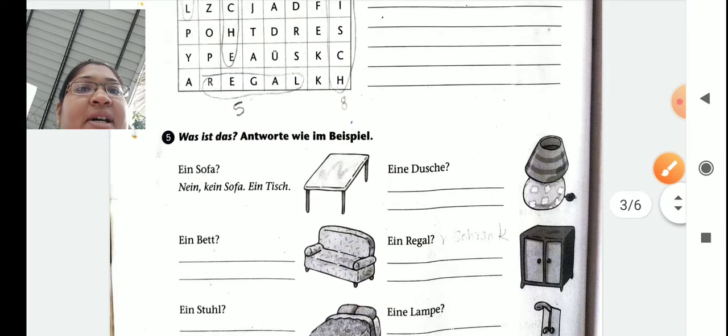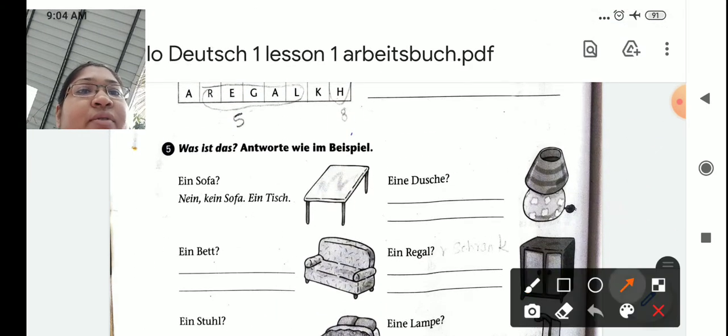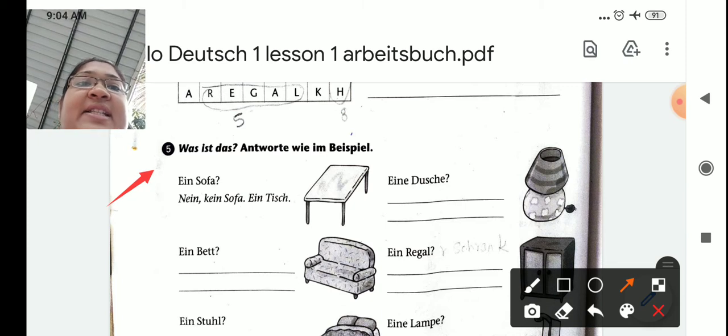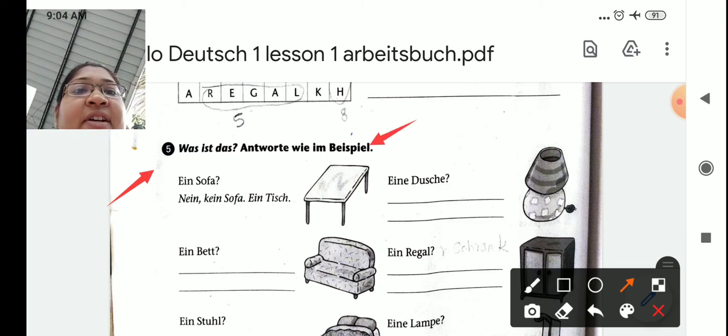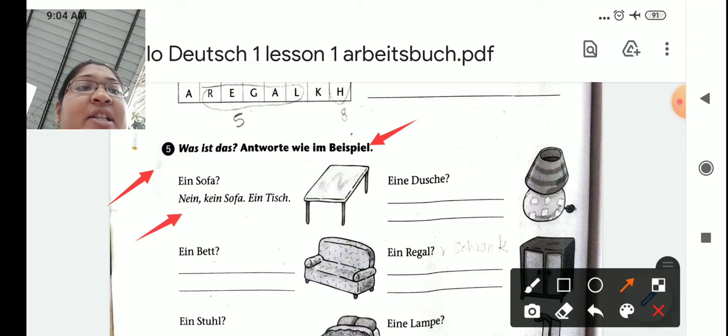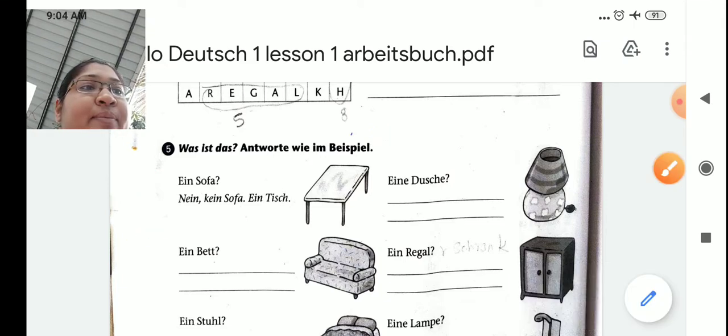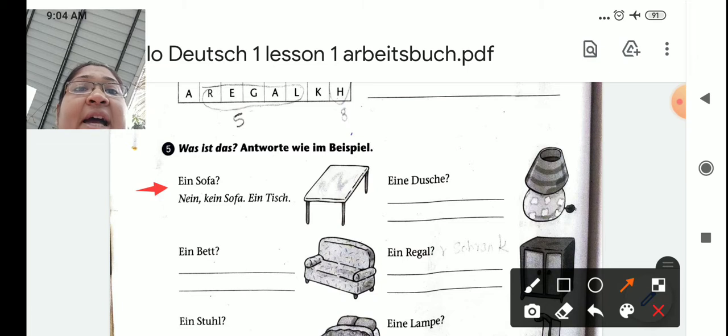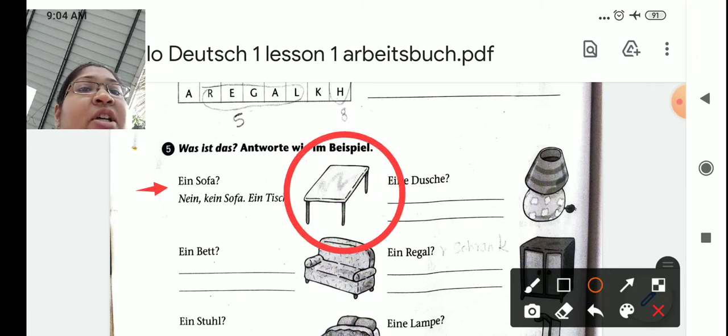Now let's come to Frage 5. Was ist das? Antworte im Beispiel. What is that? You have to answer in the given example. See, the first one they are telling ein Sofa. So they are referring to this photo. Is that a sofa? No. So what do you have to write here? Nein, kein Sofa, ein Tisch.